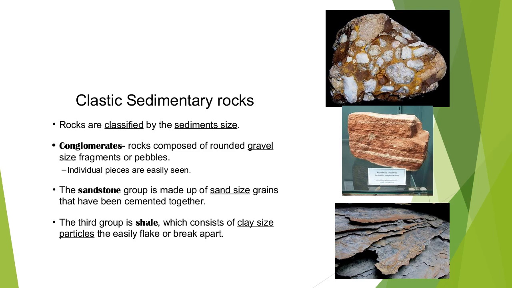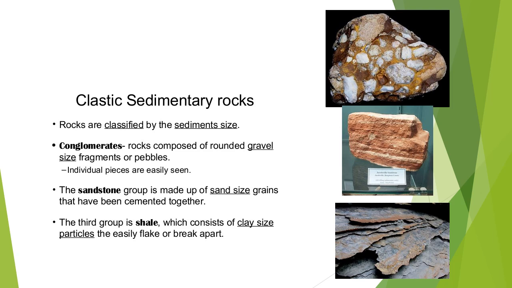So here there are some examples. One is conglomerate. The picture on top is that of a conglomerate, and in this picture you can clearly see the individual particles. You can see that there are different sizes of sediments which get compacted with clay and they contain rounded pebbles. So this is called conglomerate.